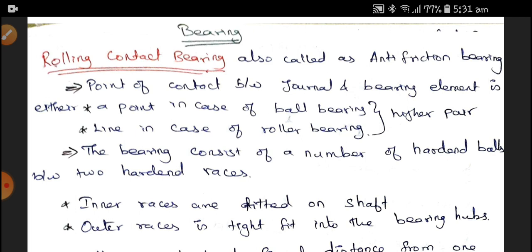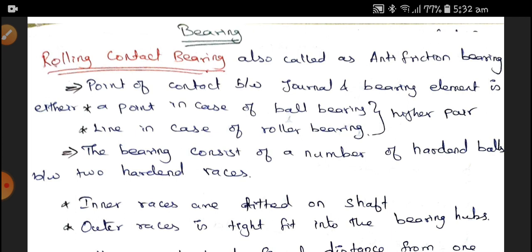It is a wear-resisting element. It is like a type of lubricant between two moving parts, we can say. Some bearings come under higher pair and some come under lower pair.